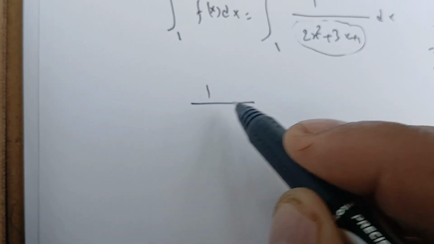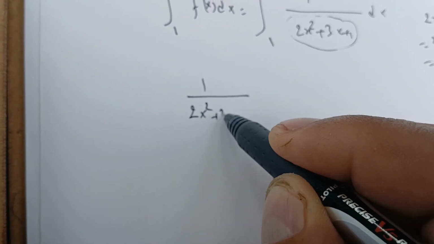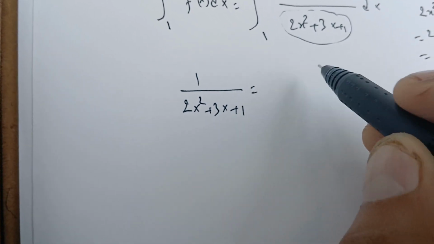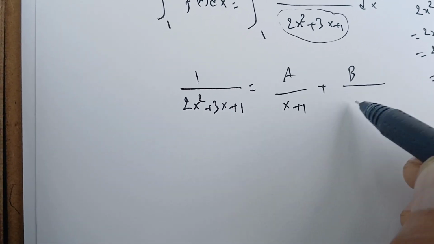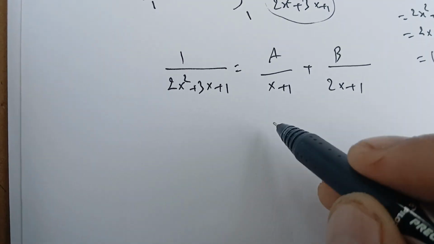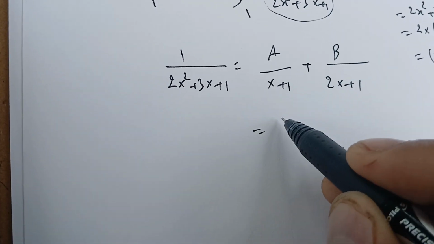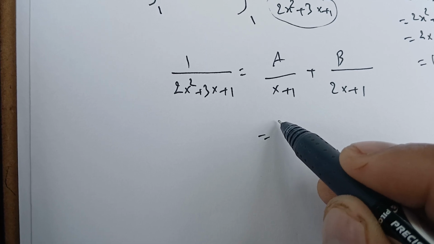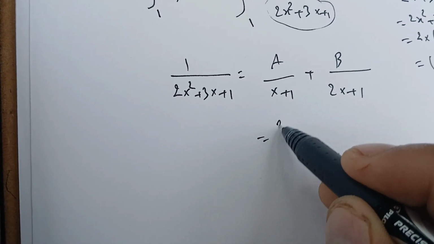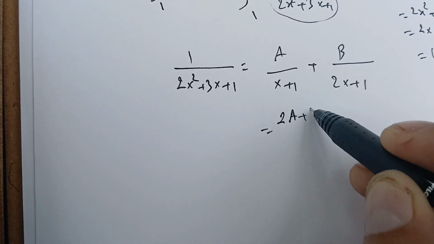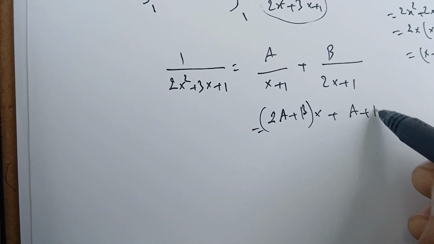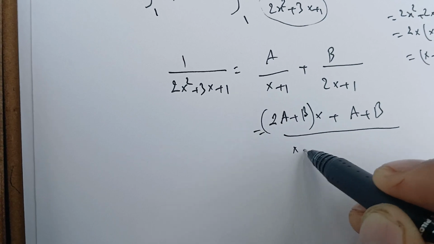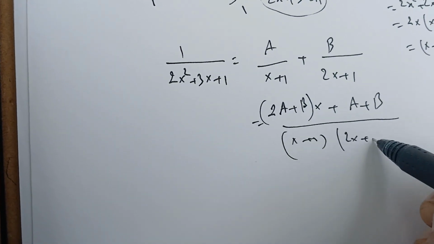Therefore we can decompose this one in partial fractions. So we can rewrite 1 over 2x squared plus 3x plus 1 as A over x plus 1 plus B over 2x plus 1. We can collect like terms. So here we have 2A plus B times x plus A plus B over x plus 1 times 2x plus 1.